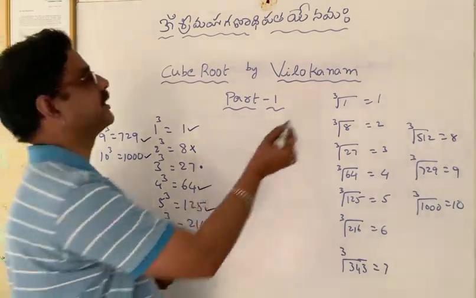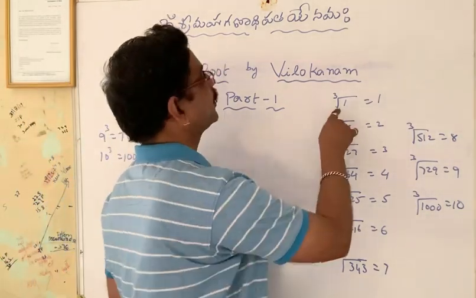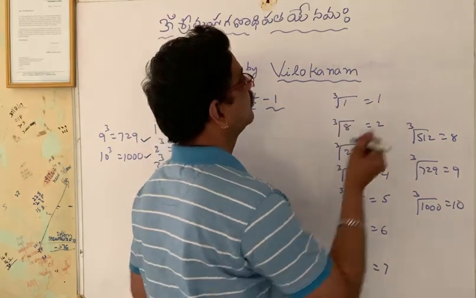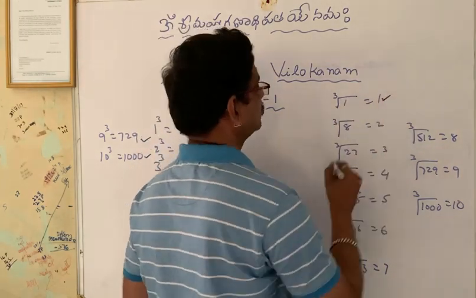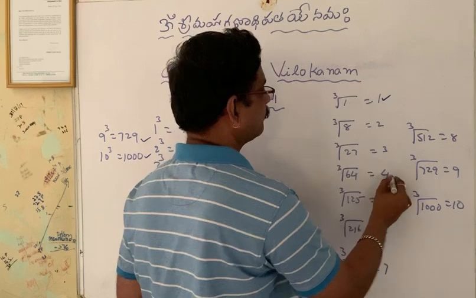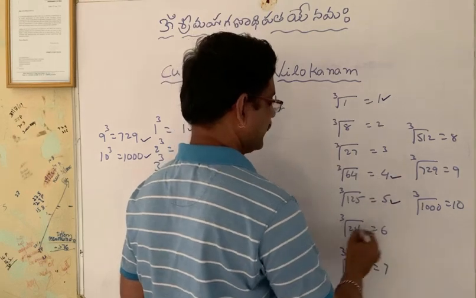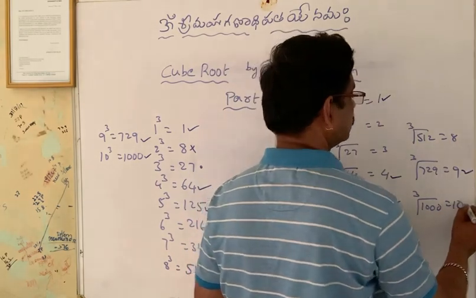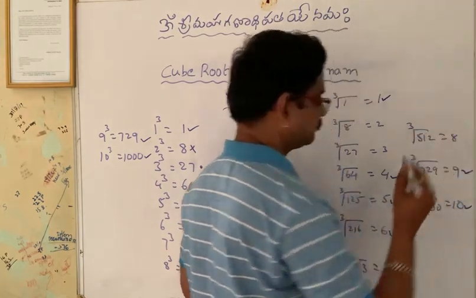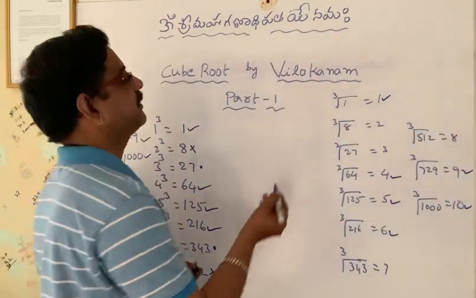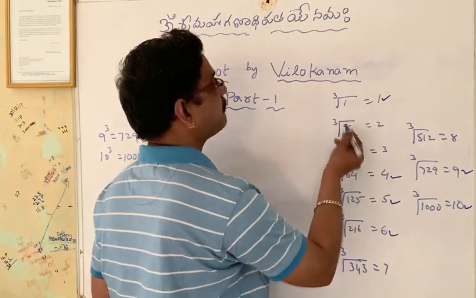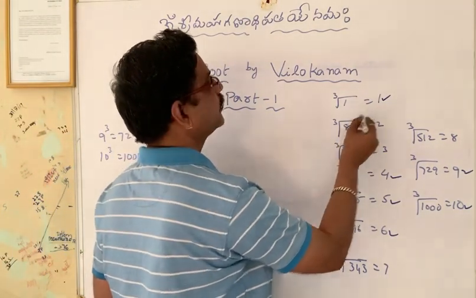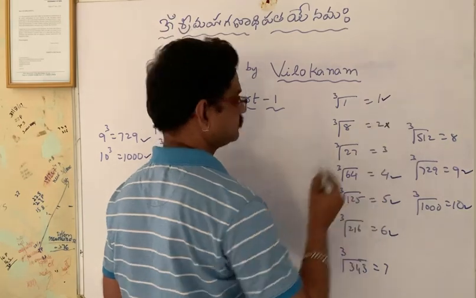So coming to here. If a cube ends with 1, the cube root ends with 1. Cube ends with 4, root ends with 4; 5, 5; 6, 6; 9, 9; 0, 0. And here, if a perfect cube ends with 8, the cube root ends with 2.